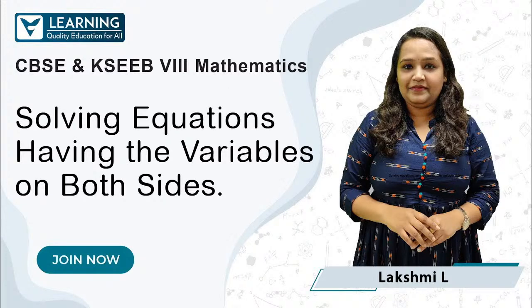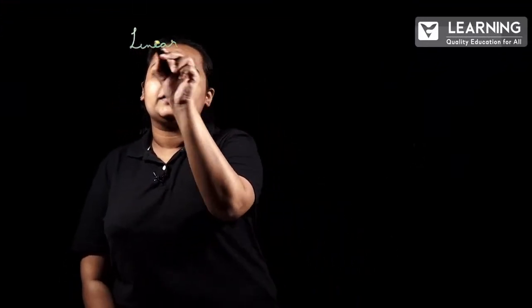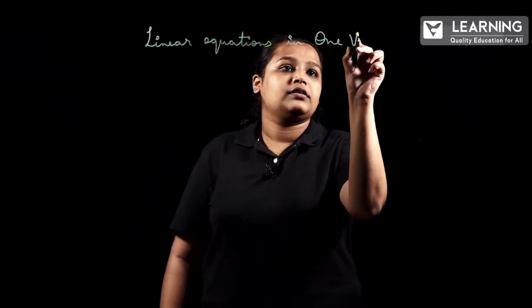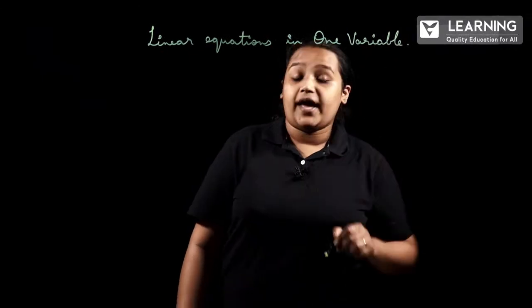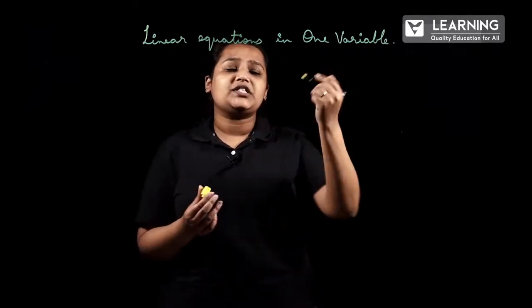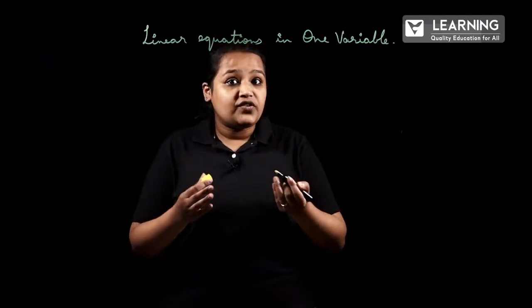Hello students, in the previous class we started with the second chapter, that is linear equation in one variable, where we studied algebraic expressions, algebraic identities with examples, what a linear equation in one variable is, and how we represent it in the general form, right?